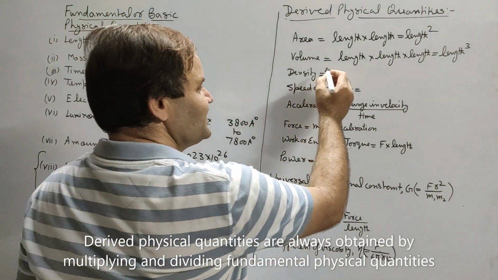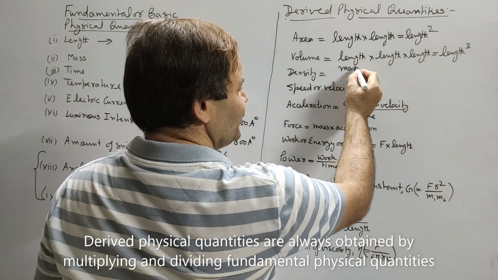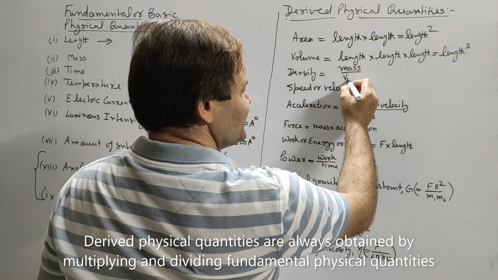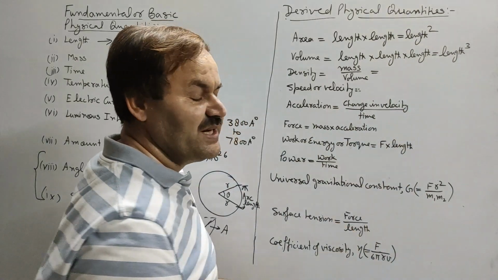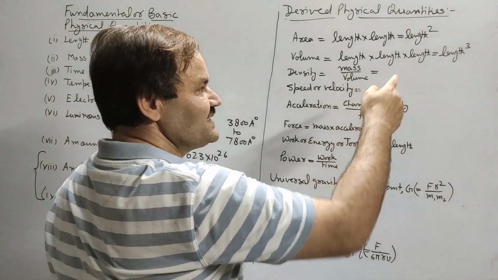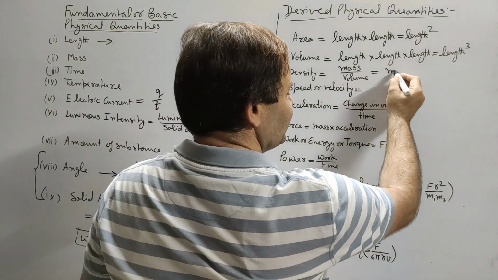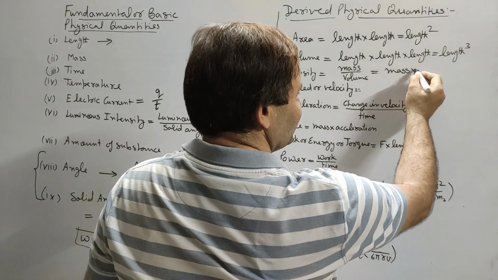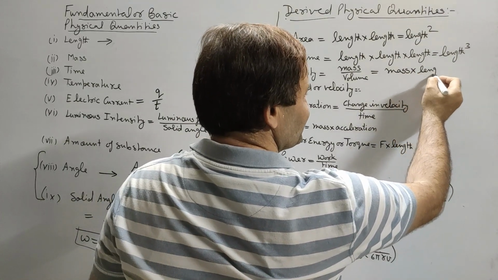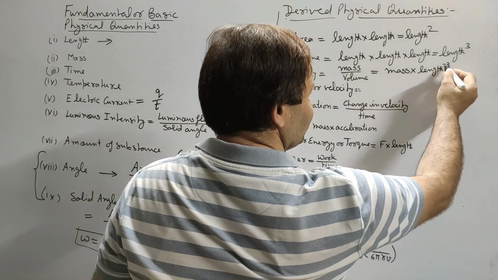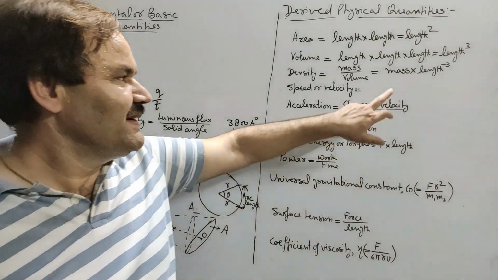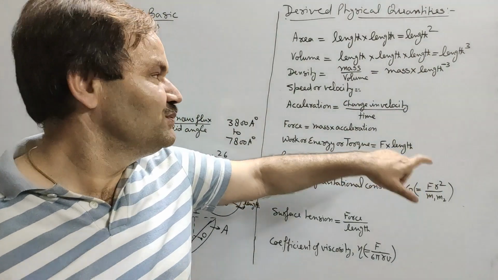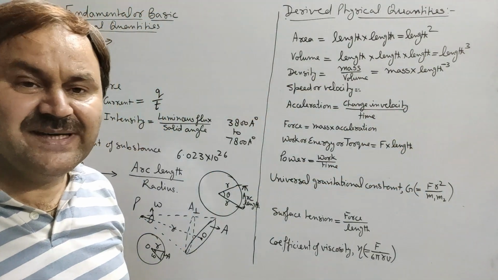Now we know density is mass upon volume. Mass is fundamental physical quantity, and volume in terms of fundamental physical quantity is length cube. So it will be written as mass into length raised to the power -3, or mass upon length cube. So by dividing mass by length cube, we will obtain density.